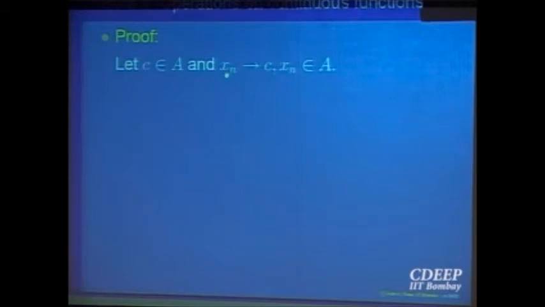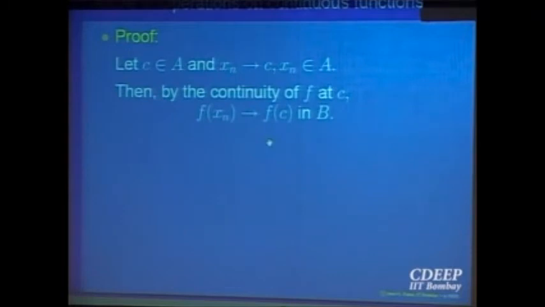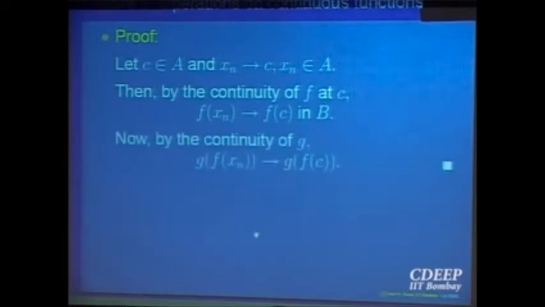Take a sequence x_n which converges to c. Then what do I know about the function f? f is given to be continuous at the point c. So f(x_n) will converge to f(c) by continuity of the function f. Now g is given to be continuous at the point f(c). So g(f(x_n)) will converge to g(f(c)). So that proves that the composite function is continuous. I have shown that whenever x_n converges to c, (g circle f)(x_n) converges to (g circle f)(c). So that proves the composite function is continuous.